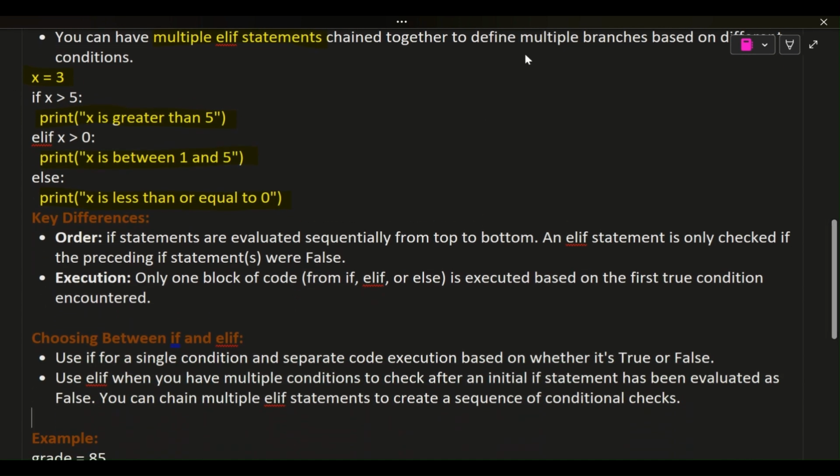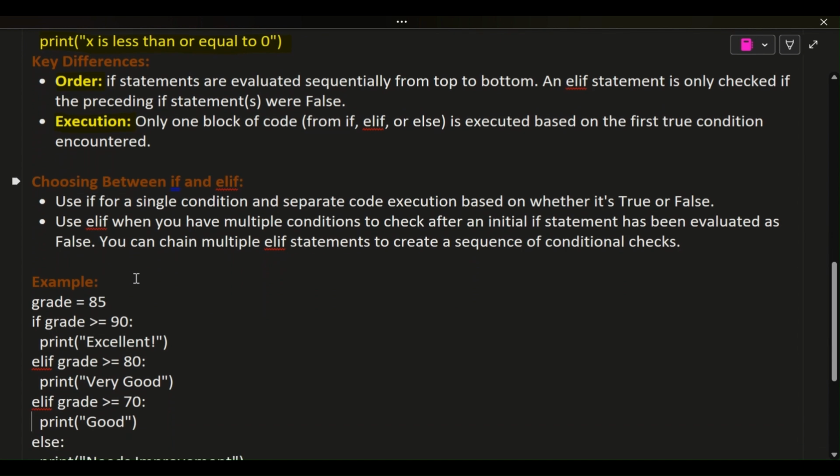Key differences. Order: if statements are evaluated sequentially from top to bottom. An elif statement is only checked if the preceding if statements were false. Execution: only one block of code, from if, elif, or else, is executed based on the first true condition encountered.